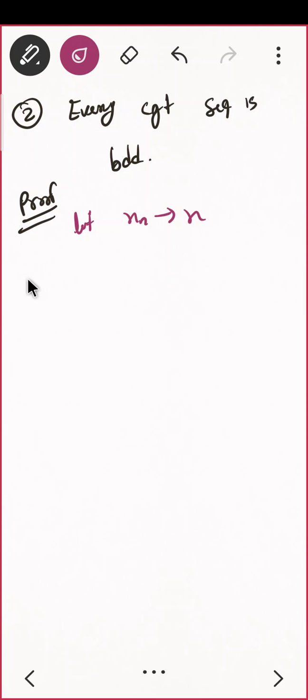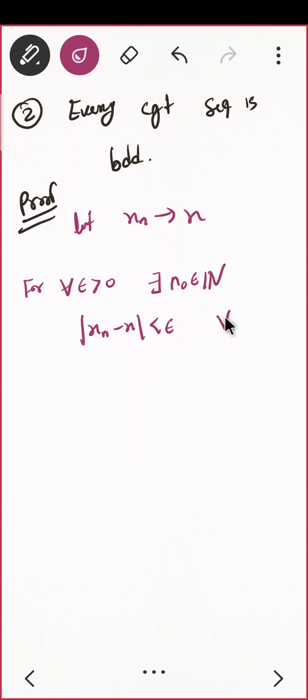Let's start with: for all epsilon positive, there exists n naught such that for all n greater than or equal to n naught it is satisfying some condition. What is the condition? Mod of xn minus x must be less than epsilon for all n greater than or equal to n naught. Perfect. Is that clear?